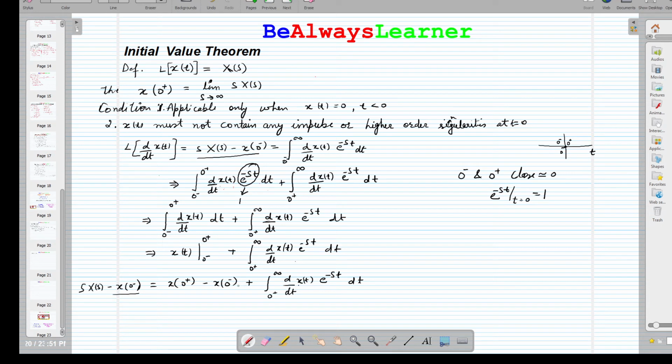Now this and this cancel out, and we are landed with sX(s) equal to x(0+) plus integration from 0 positive to infinity of d by dt of x(t) e raised to the power minus st dt. That's how we can write it.